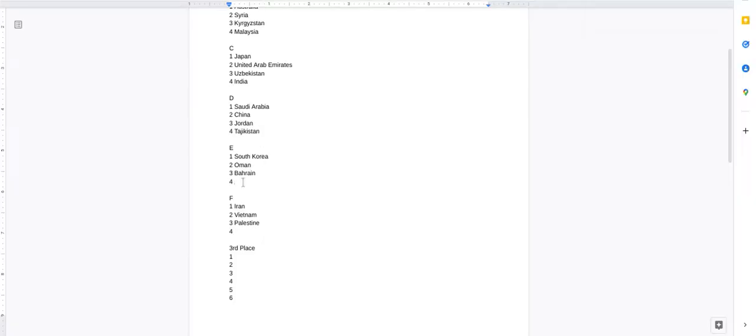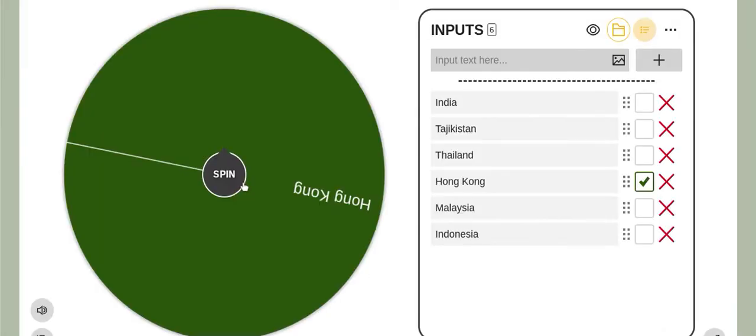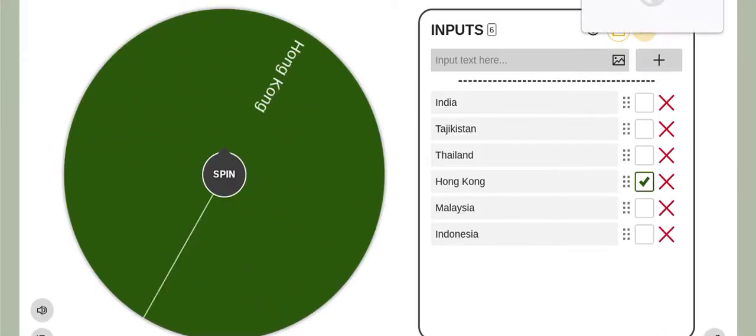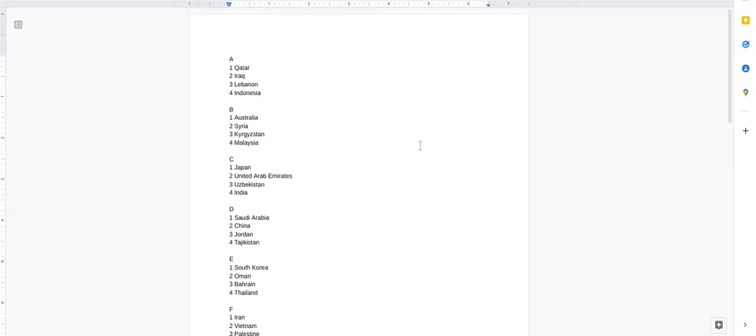I'm gonna throw Thailand down there. Yeah, just close the tab. I'm gonna throw Thailand down there. And Hong Kong in Group F.